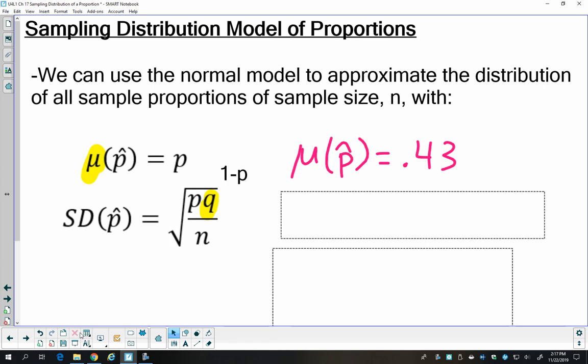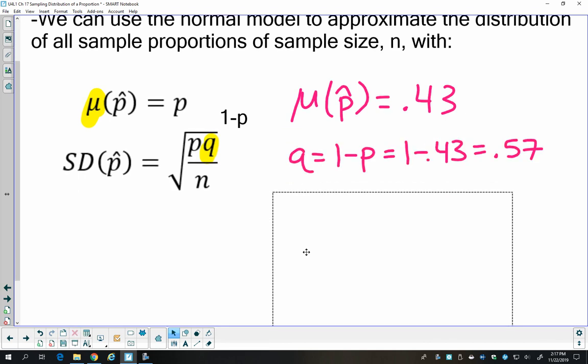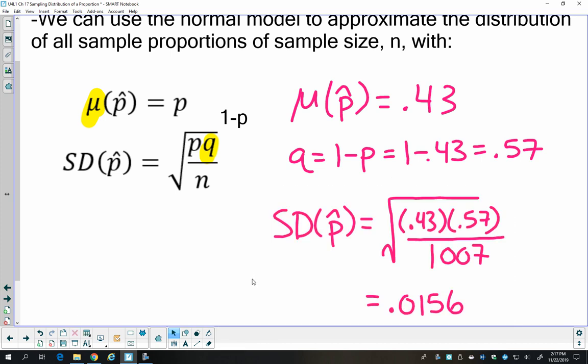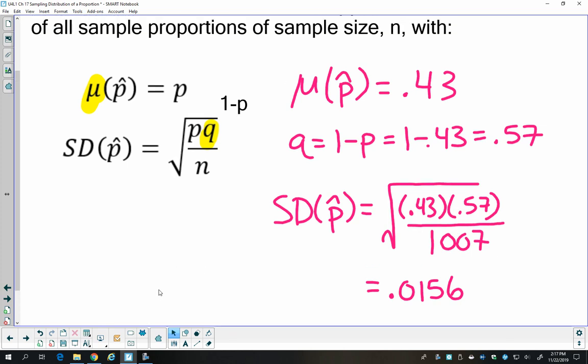So in our example, our mean was 43%, Q was 0.57, and our standard deviation was 0.0156. So we take P and Q and multiply them and divide by our sample size. So we would have a normal unimodal symmetric curve centered around 43% with a standard deviation of 0.0156.